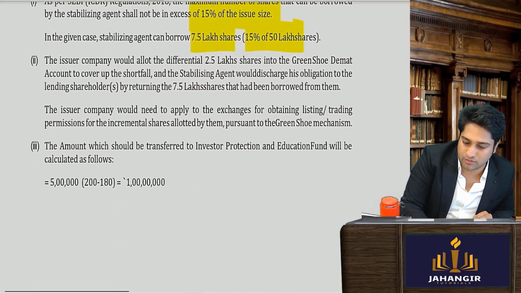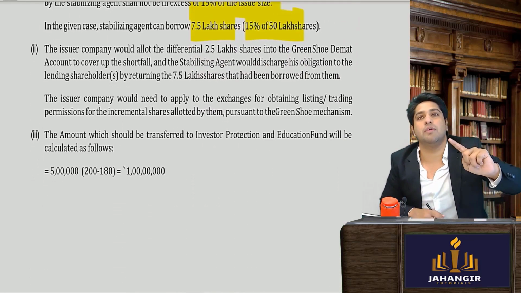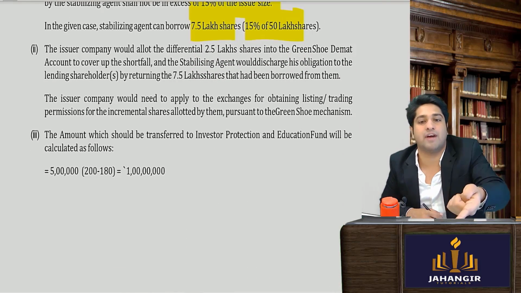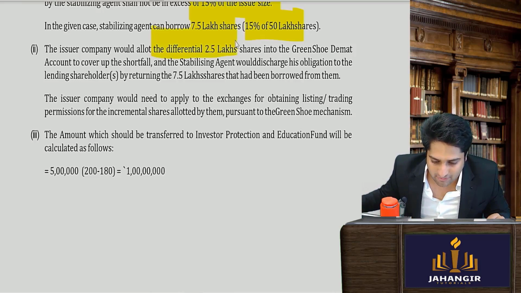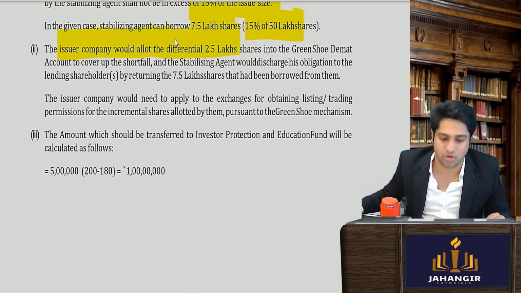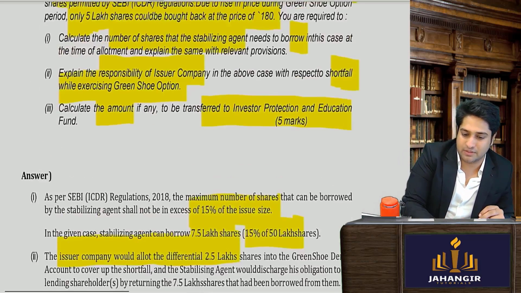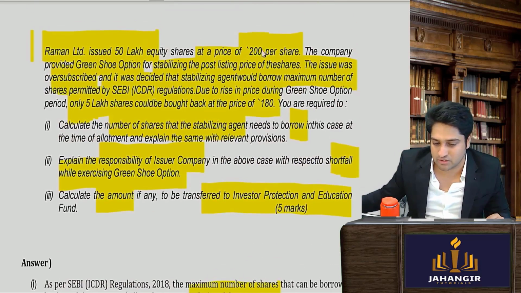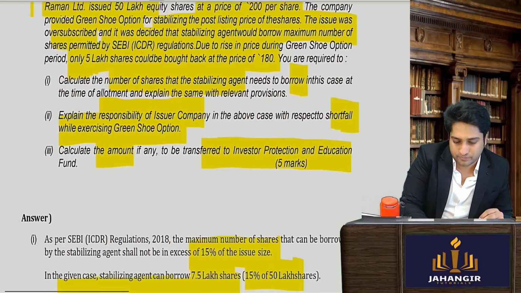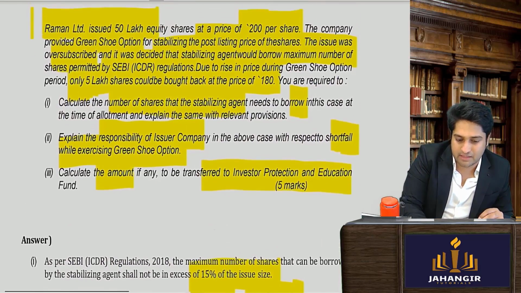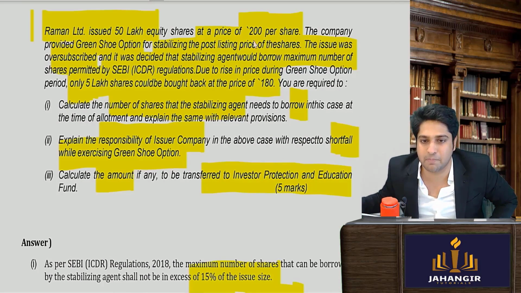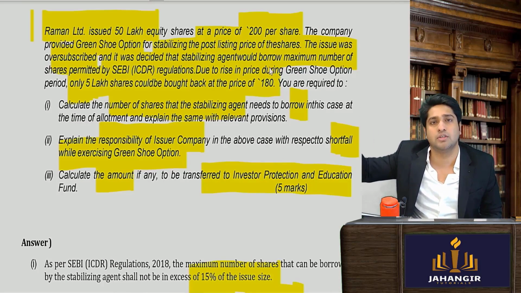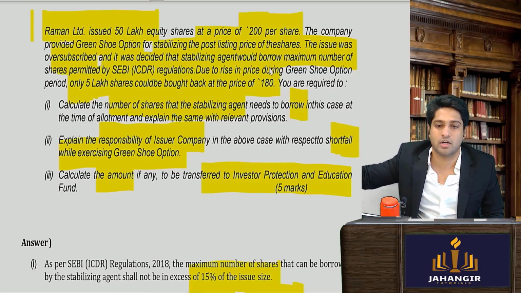So for that, what the issuer will have to do? Issuer will have to additionally allot 2.5 lakhs at the issue price. So 2.5 lakhs the company will have to allot, and the price at which they will allot is at the issue price. 200 पे they will allot. And 5 lakhs buyback भी किया, so it was bought back at a cheaper price. Yes or no? Since it had fallen, so below the issue price, so he bought.